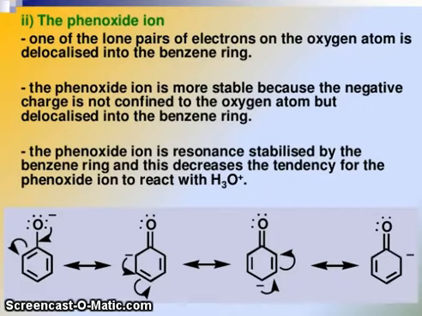So friends, in the phenoxide ion, one of the lone pairs of electrons on the oxygen atom is delocalized into the benzene ring. The phenoxide ion is more stable because the negative charge is not confined to the oxygen atom but delocalized into the benzene ring. You can see here, the phenoxide ion is resonance stabilized by the benzene ring, and this decreases the tendency of the phenoxide ion to react with H3O+.